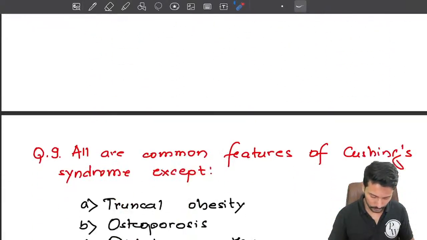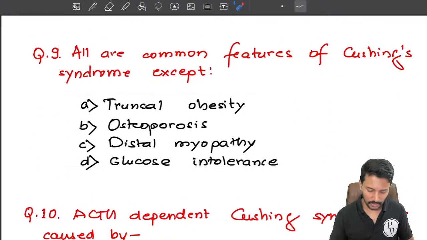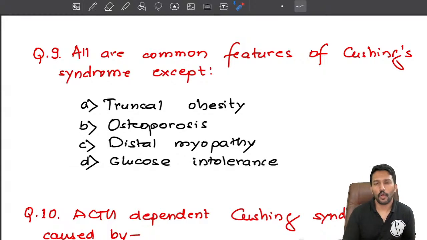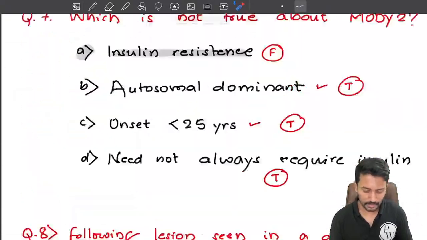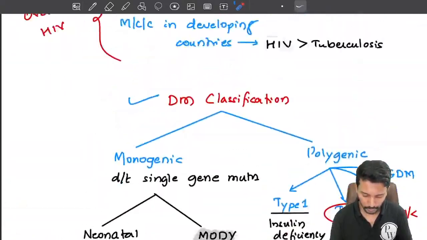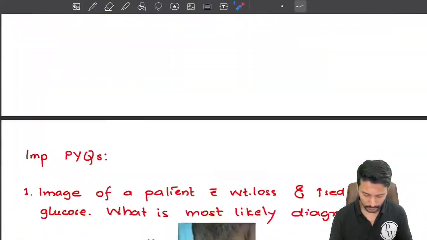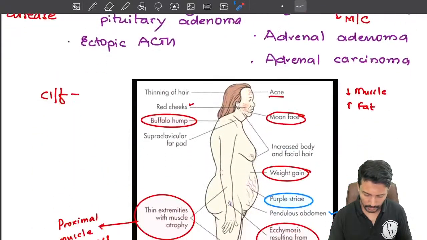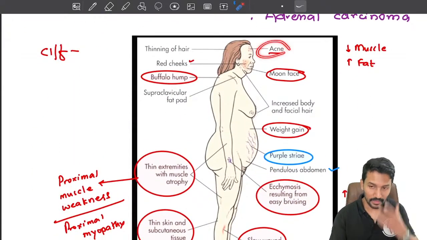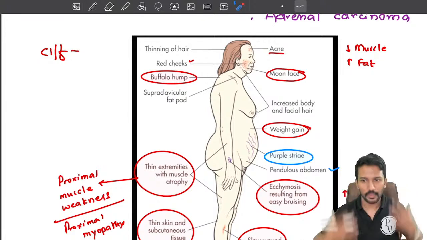Okay. Now here is our question number 9. All are common features of Cushing syndrome except. Okay. I have discussed today Cushing syndrome and the clinical features, and there is one beautiful image for us to remember. Right? What is that image? So here is the image. What do we see? We see acne, moon face, buffalo hump, right?